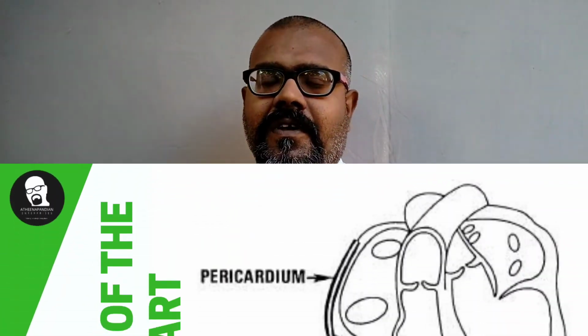Then once the blood reaches the ventricles, the ventricle should have a thicker wall, because the ventricle pushes the blood in the upward direction, not the downward direction, opposite to gravity. So the ventricles need a thicker wall. Due to the thicker wall, the pressure is created in the blood and it moves upwards. That is why the walls of the ventricles are thicker compared to the auricles.